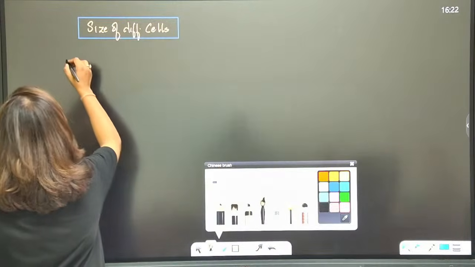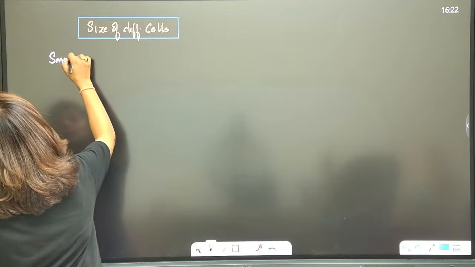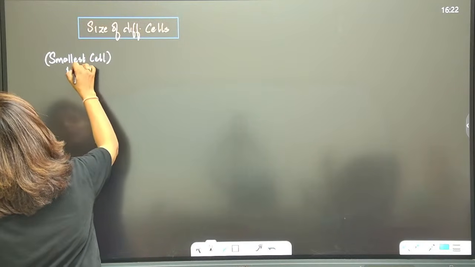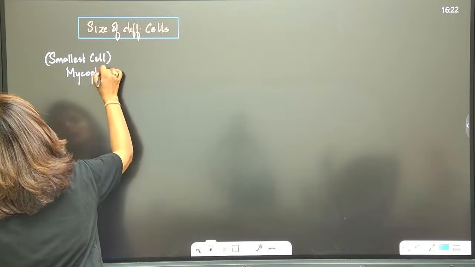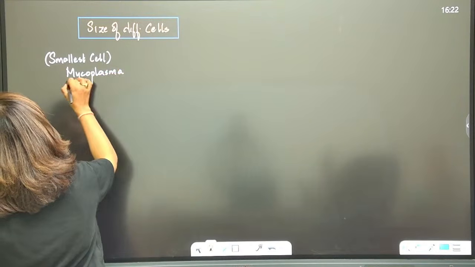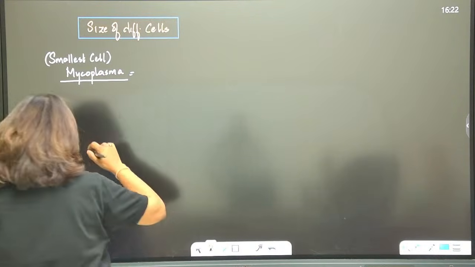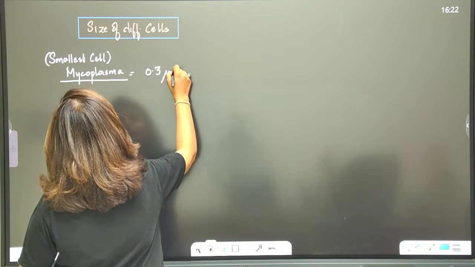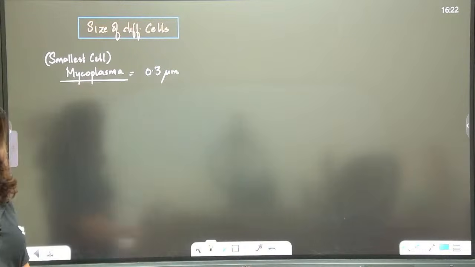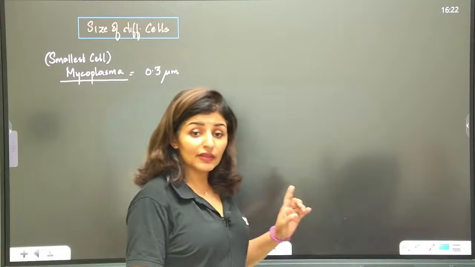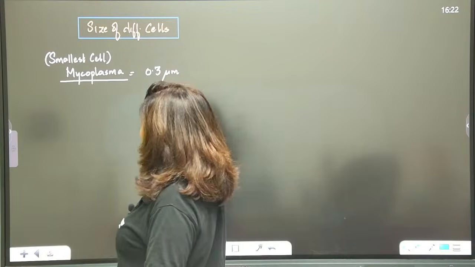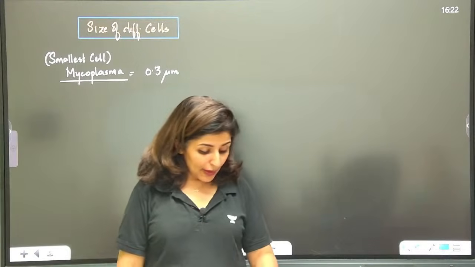For example, the smallest cell is mycoplasma, and its size is 0.3 micrometer. We will not talk about a virus here. Virus is not a cell. Are you getting that?